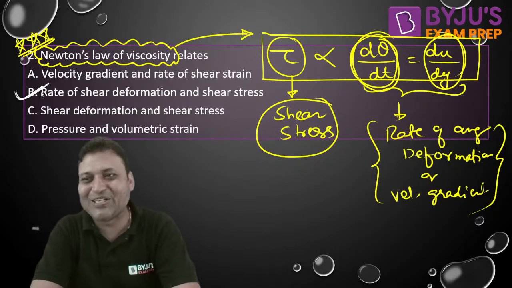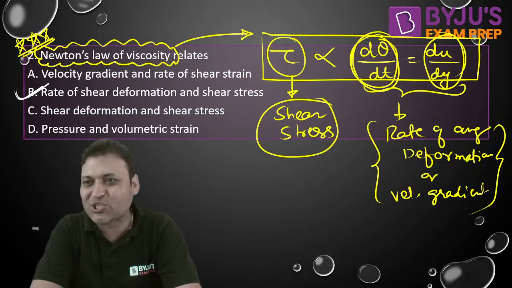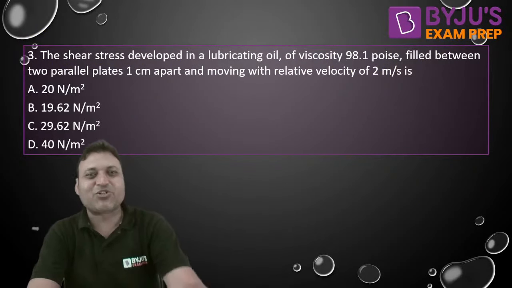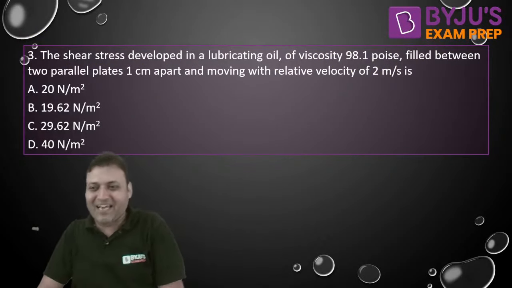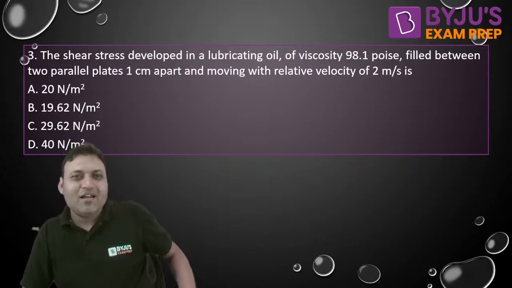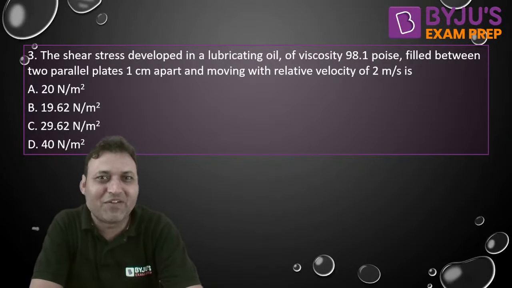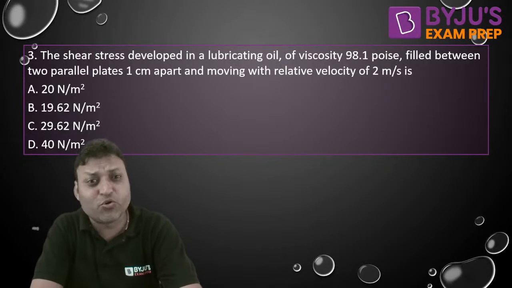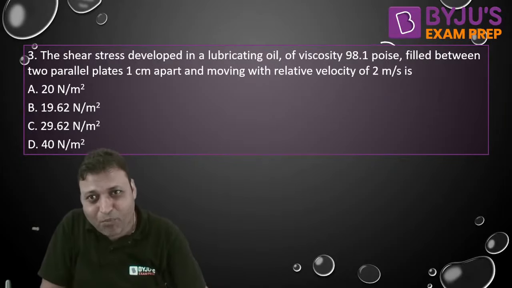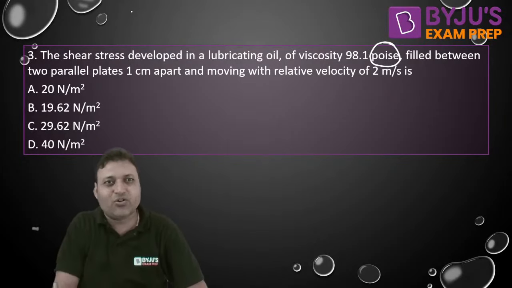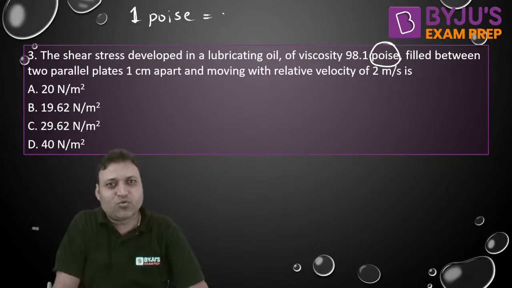The correct answer is option B. Can we move to the next one? The next question, very simple but numerical. The next question, please do solve it again from the viscosity, or will be solved by the Newton's law of viscosity. But you should have the proper understanding of the unit. How to convert poise into Pascal second. That is also very important. 1 poise is equal to 0.1 Pascal second.